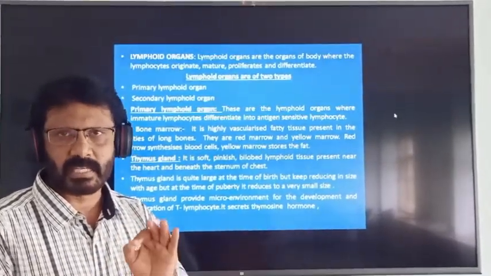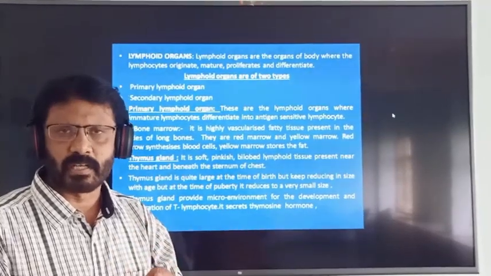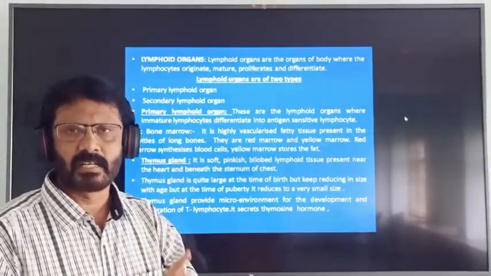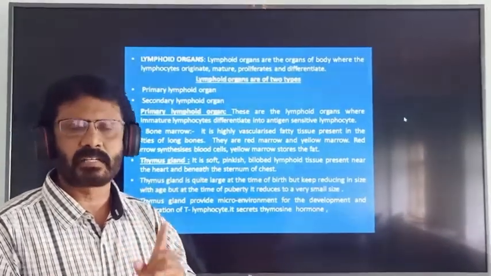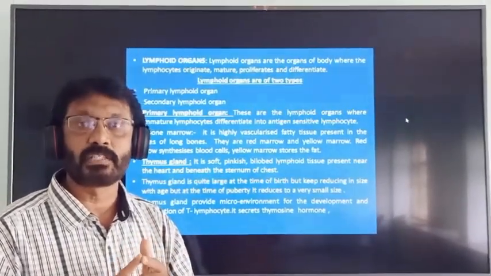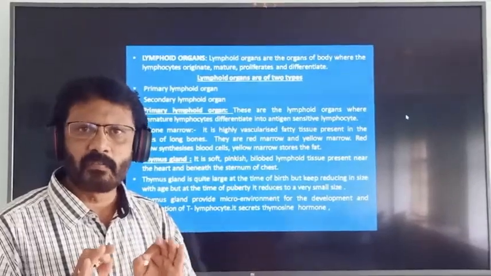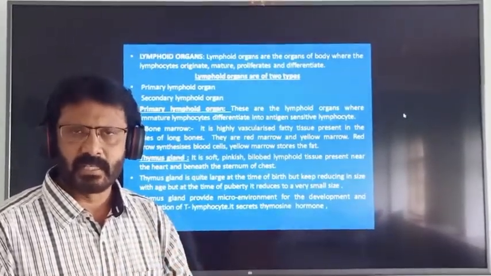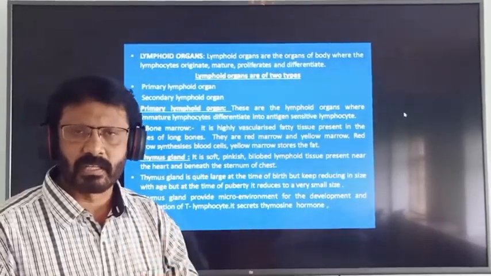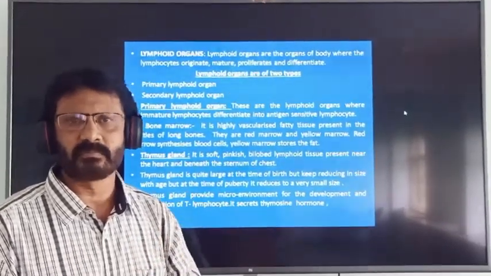Plasma cell produces antibodies. Antibodies attack the antigen and destroy the antigen, but T lymphocyte reaches the place of injury because it is involved in cell-mediated immunity. So B lymphocyte is involved in humoral immunity.